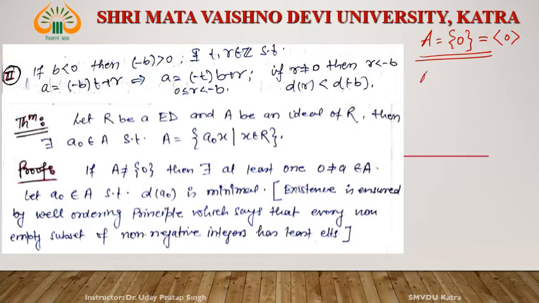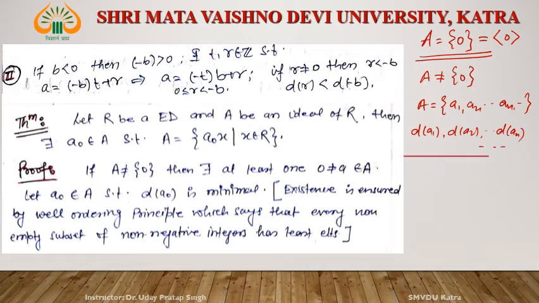Now come to the case where the ideal does not equal 0. If the ideal does not equal 0, then A contains many elements, say A is equal to a1, a2, and so on, an, and so on. Consider the d of all these: d(a1), d(a2), and so on, d(an).